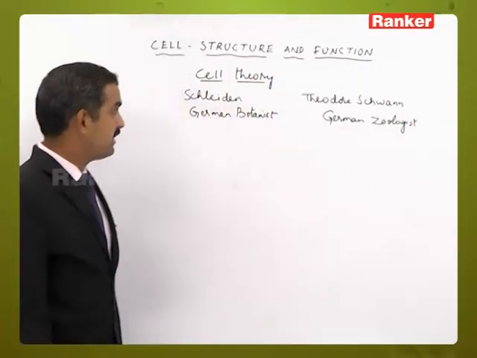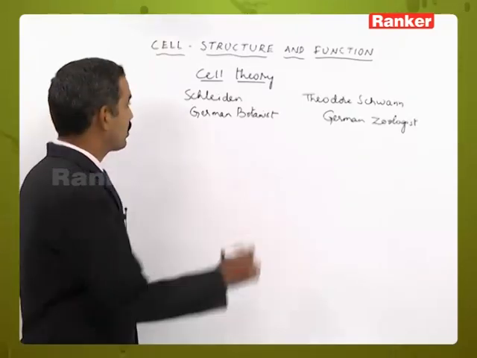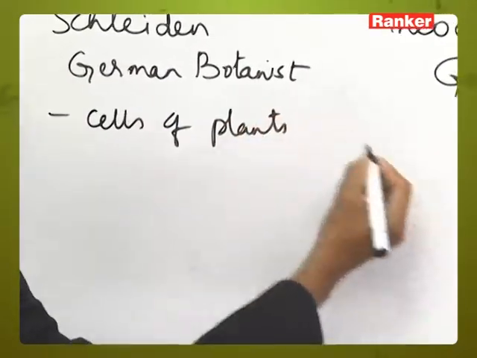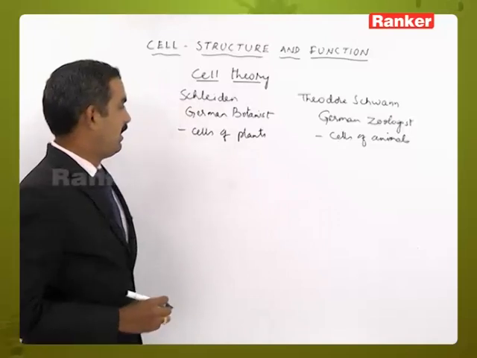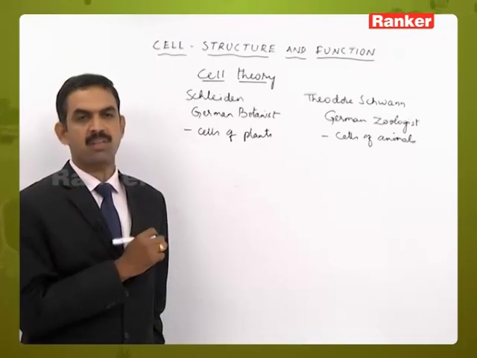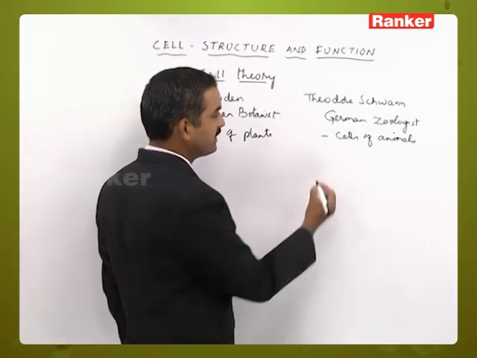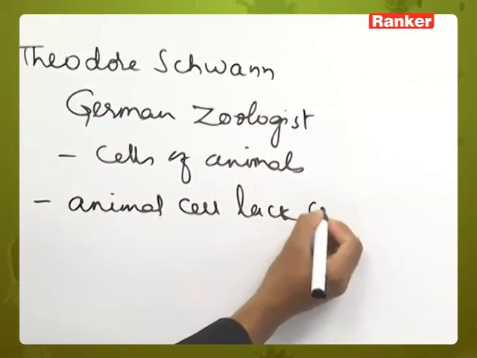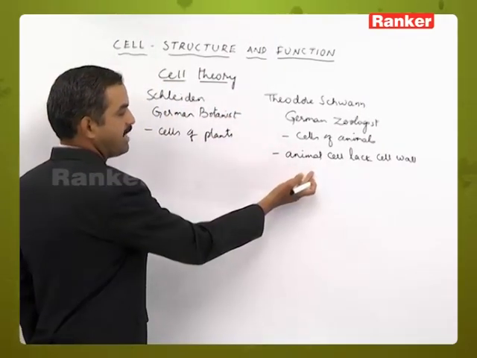In 1838, these two scientists independently studied the cell and its activities. Schleiden studied the cells of plants, and Schwann studied the cells of animals. They came to say that the cell is the one concerned with performing each and every activity of the living organism. Theodor Schwann said that the animal cell lacks a cell wall, and that is the only difference between the animal cell and the plant cell.